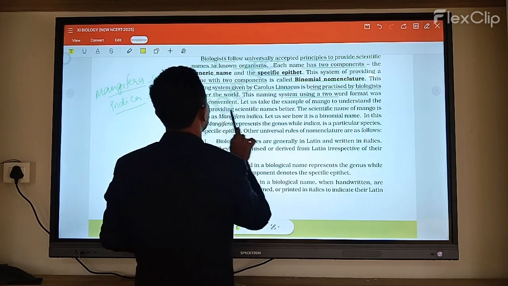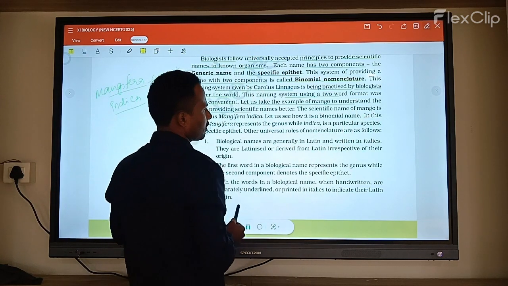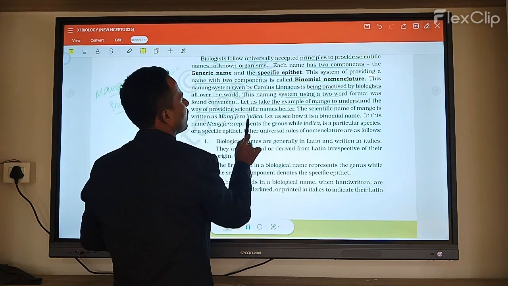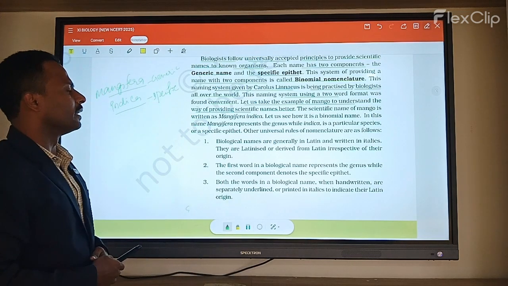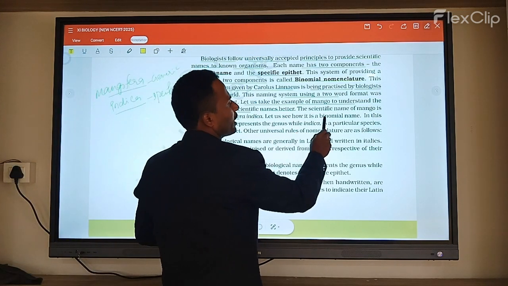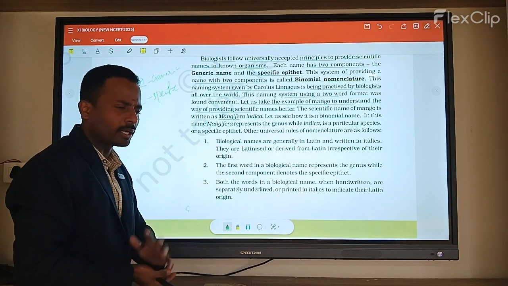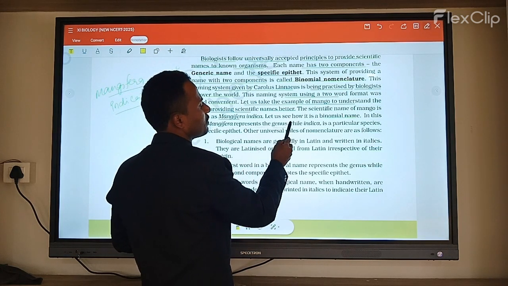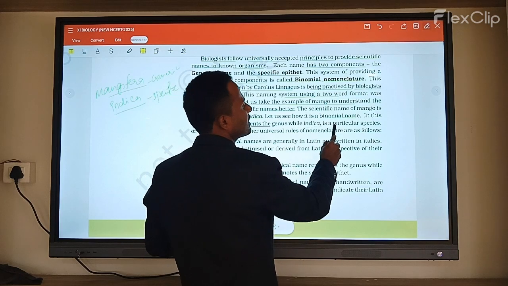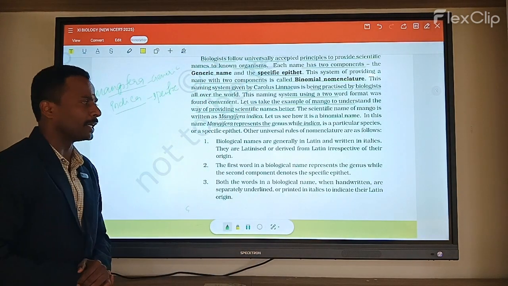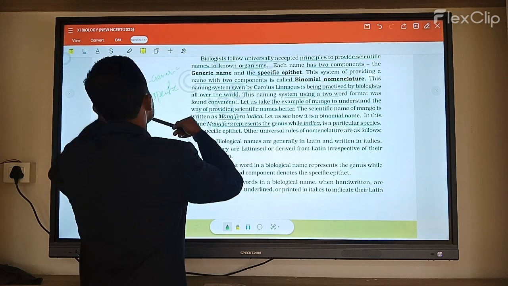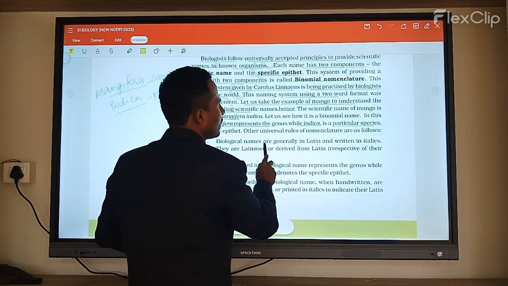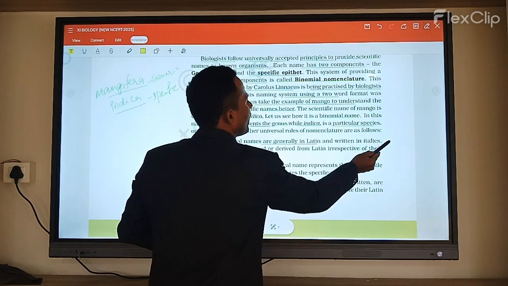Next, let us take the example of mango. Understanding the scientific name of mango is better. The scientific name of mango is written Mangifera indica. Let us show that as a binomial name. So the mango's botanical name is binomial nomenclature, where Mangifera represents the genus and indica is a particular species. Now, when making this name, Mangifera indica, they follow some rules and regulations. Biological names are generally Latin, written in italics.